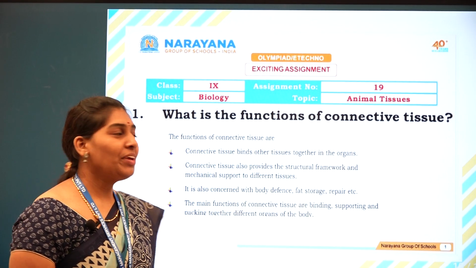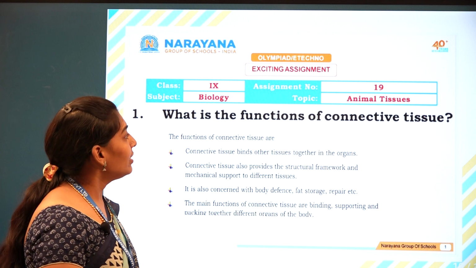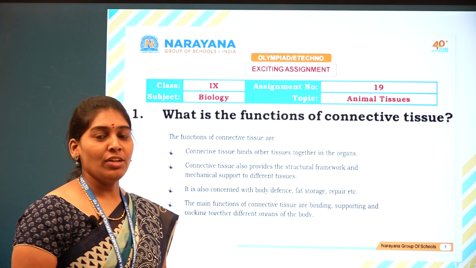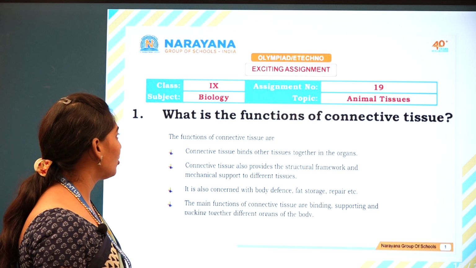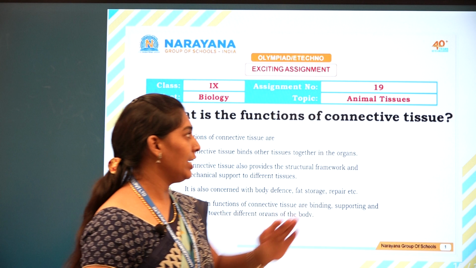Good morning. Today we are going to discuss one of the exciting assignments from class 9 on the topic animal tissues. So let us discuss it one question at a time. The first question: what are the functions of the connective tissue?